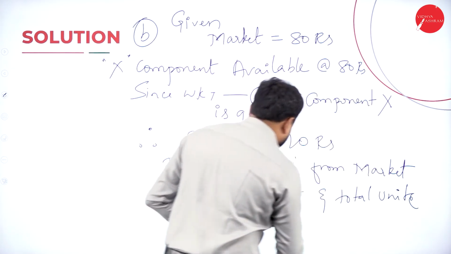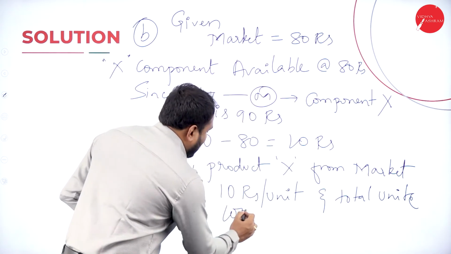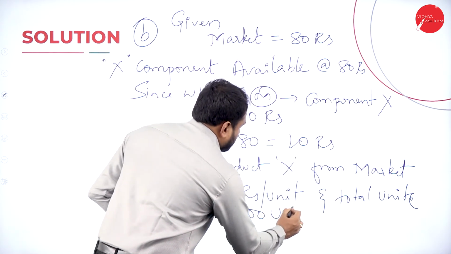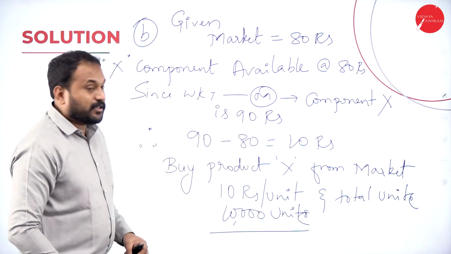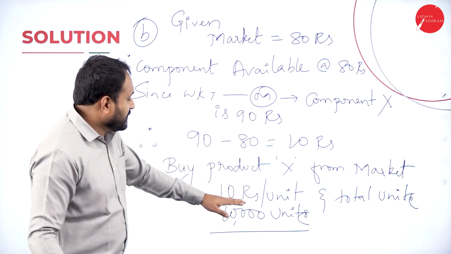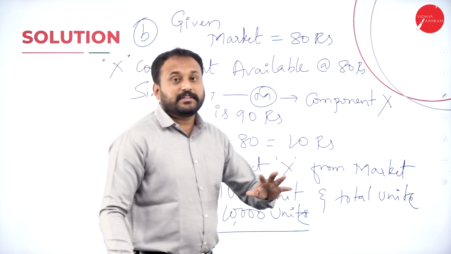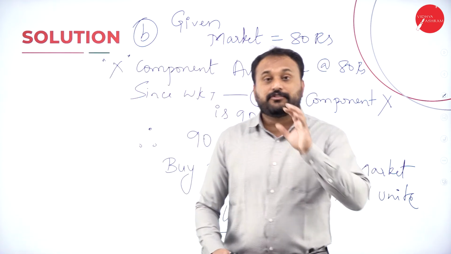Total units are 10,000 units. Units is what you will actually get. So we got how much? 10,000 units is what it is. So 10 rupees into 10,000, 1 lakh rupees. So how much we'll save? We'll save 1 lakh rupees if we buy the product.